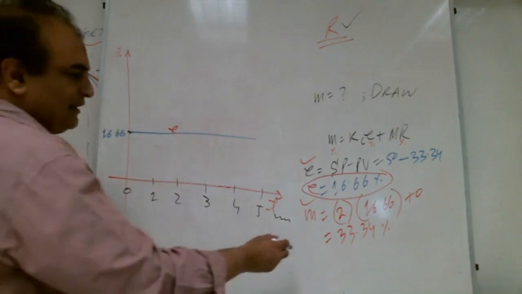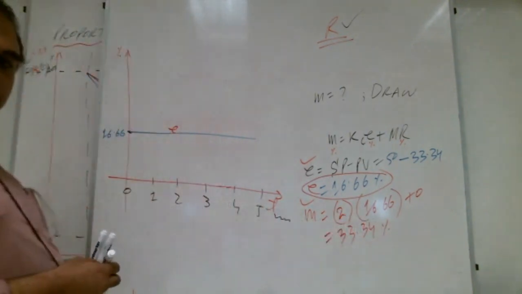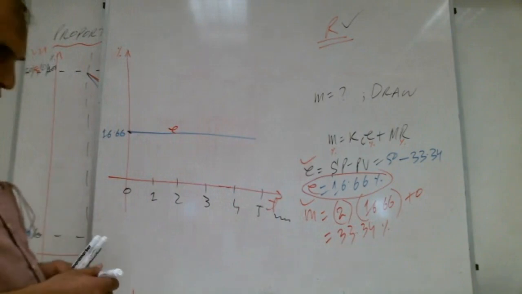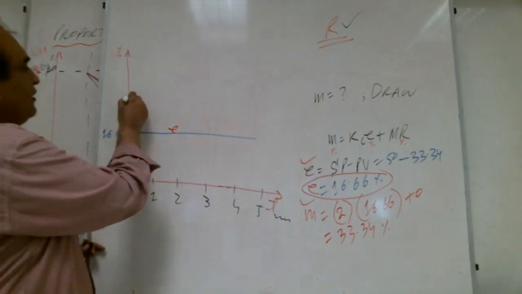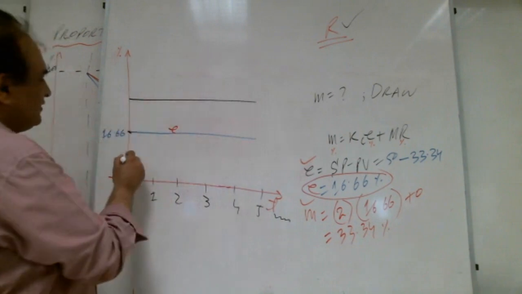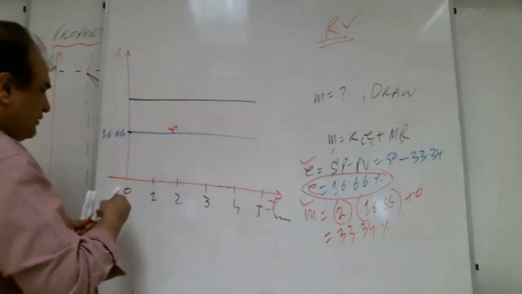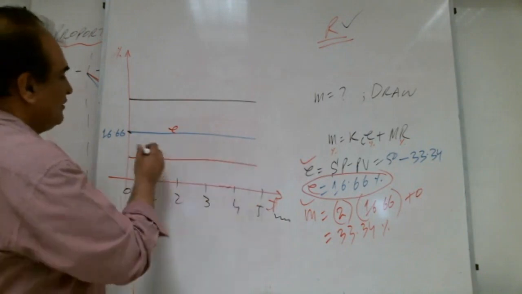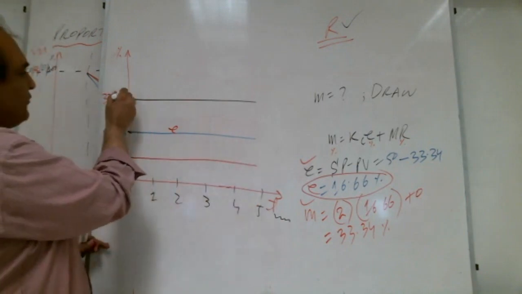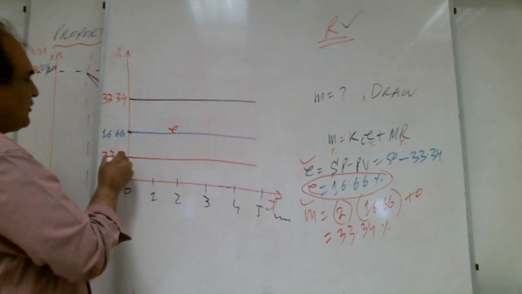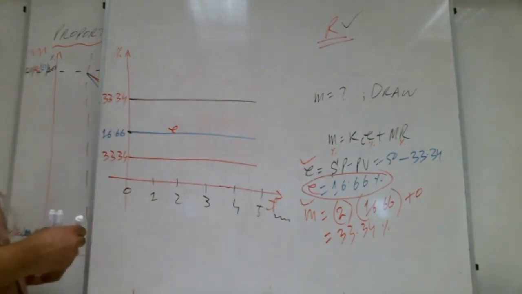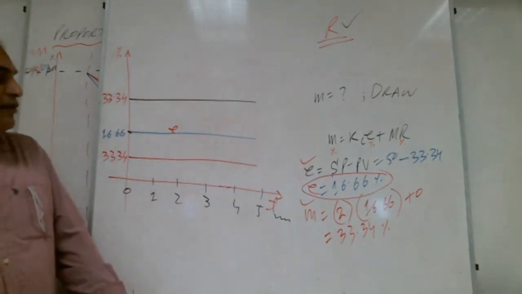Okay, Shabab. Output is what? 33.34%. Right, Shabab? So is this the correct line for the output, or this one? Which one is the correct line, Shabab? Blue or red or black?